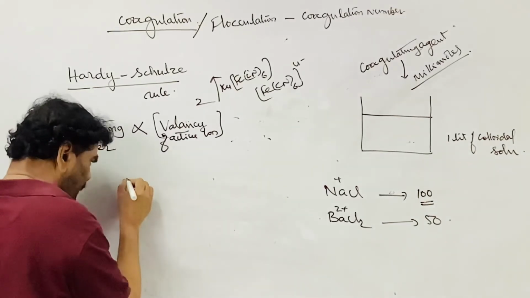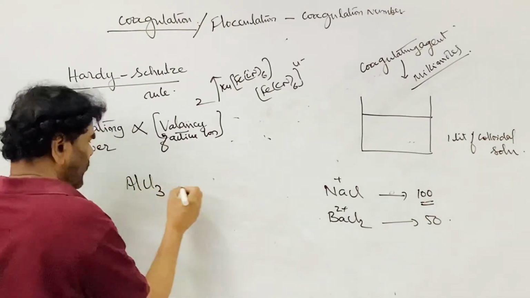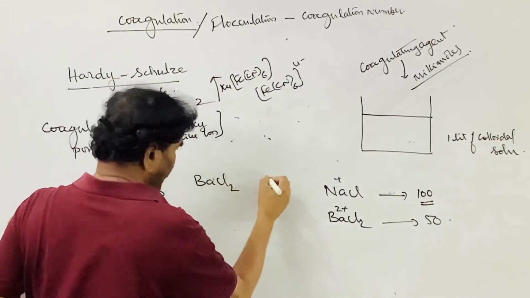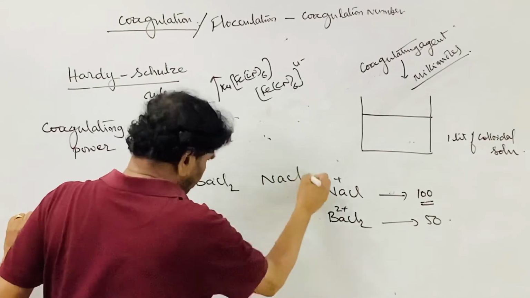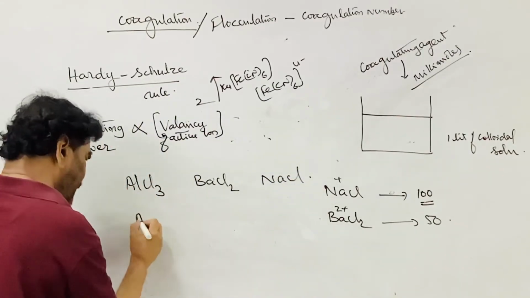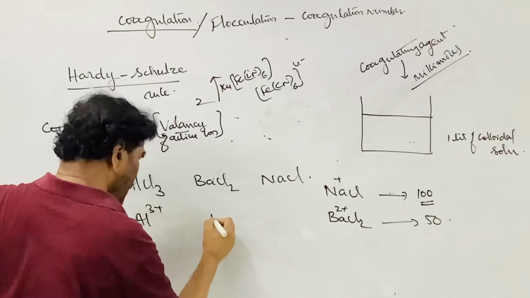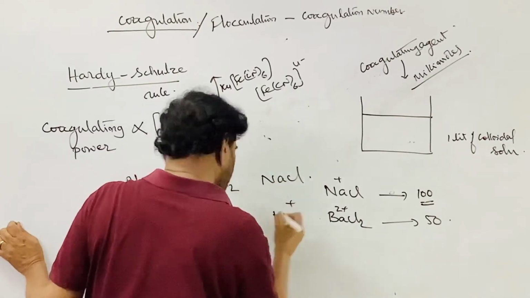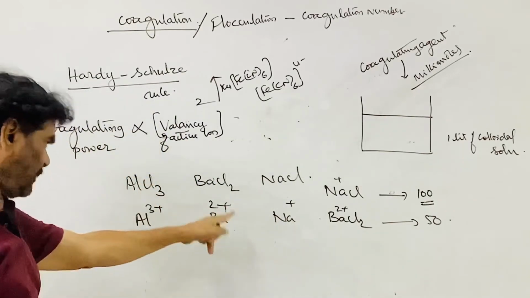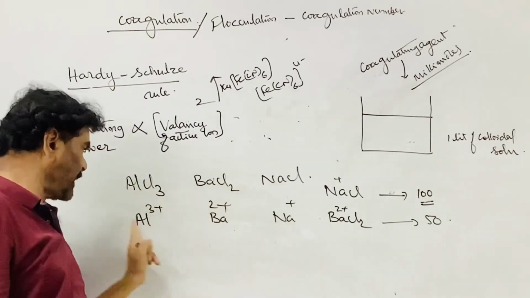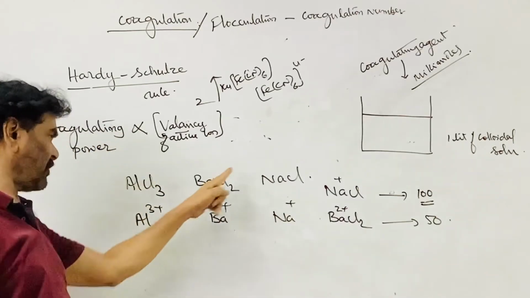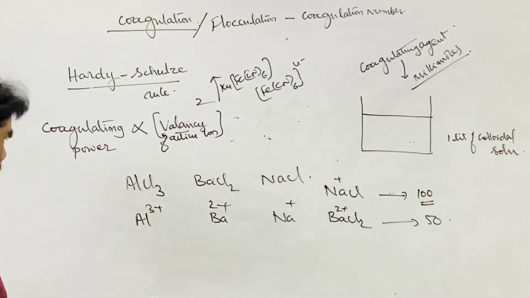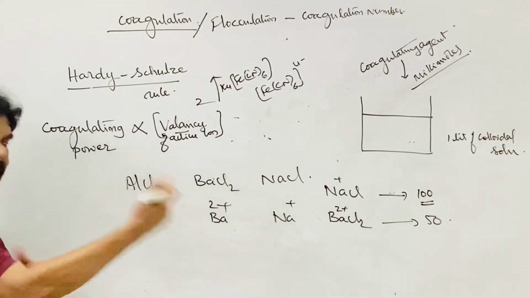See, take the AlCl3, that is, barium chloride. Take the NaCl compounds. Here the aluminium ion, the barium ion, and the Na plus ion are responsible. If it is a negatively charged colloid, to coagulate it, these can be added. You can add the aluminium chloride, you can add this one, you can add this one, anything. So now, as the charge increases, coagulating power increases.